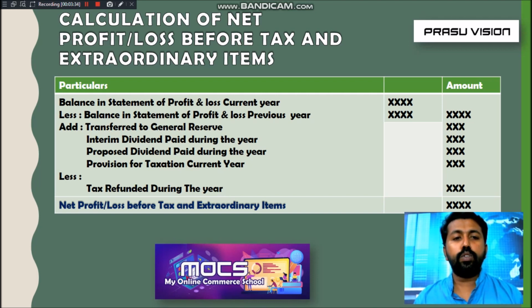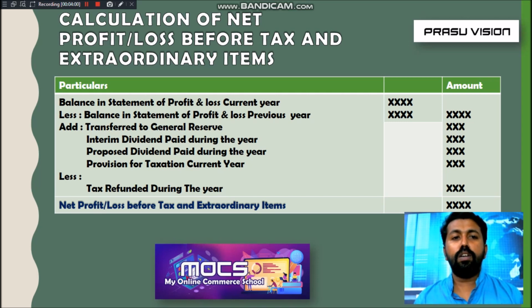And also we have to adjust the amount of tax refunded during the year. Maybe due to a change in government policy, the business people get a refund of tax. The percentage of tax is reduced, and they will get the tax amount refunded. So we have to deduct it.